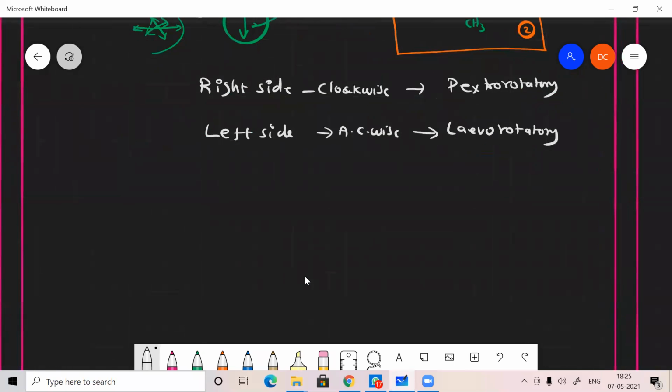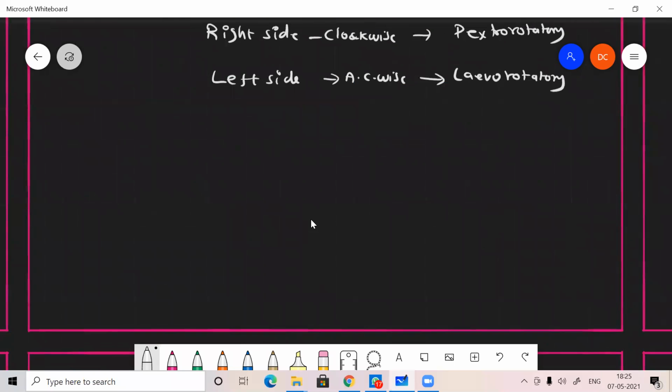So our aim is to find whether it is optically active or not. We check by passing plane polarized light through the molecule. The interaction between the molecule and the plane polarized light decides whether it is dextrorotatory, levorotatory, or optically inactive.